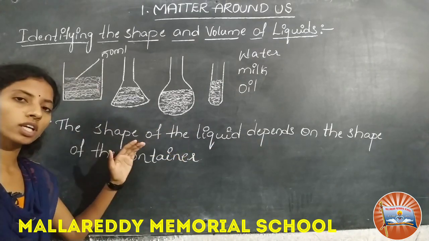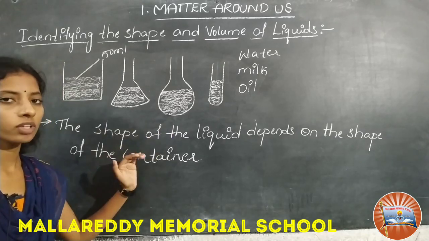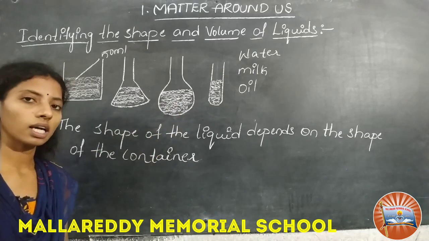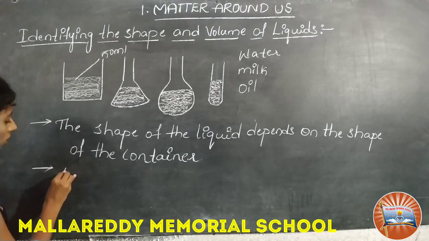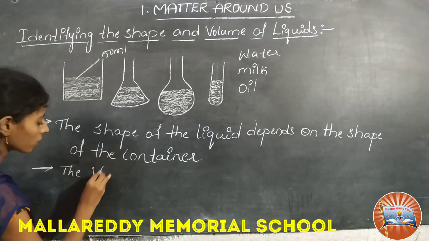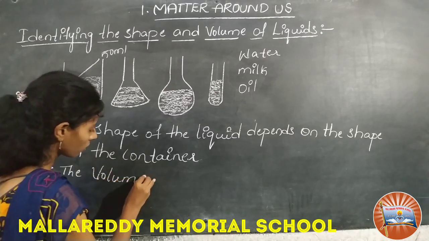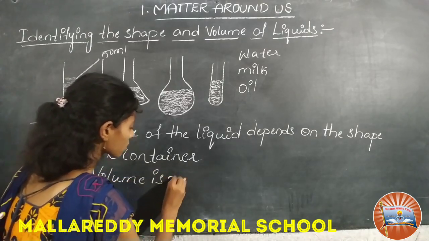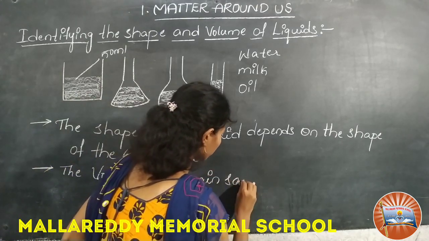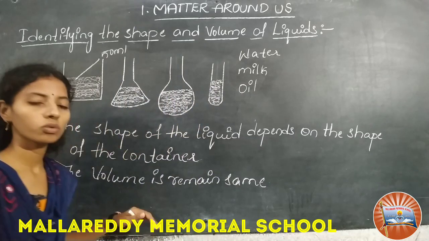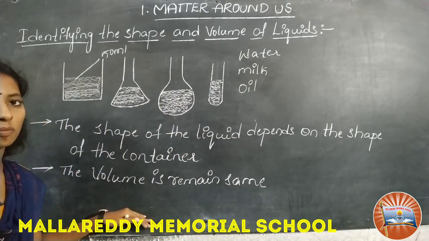In whichever container we take the liquid, the liquid will take the shape of that container. Now the volume remains the same. The volume is not changed here.